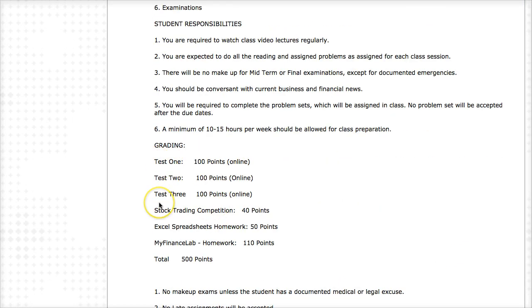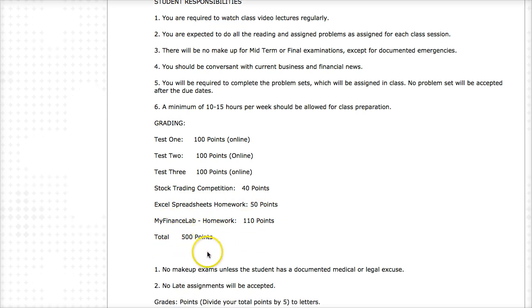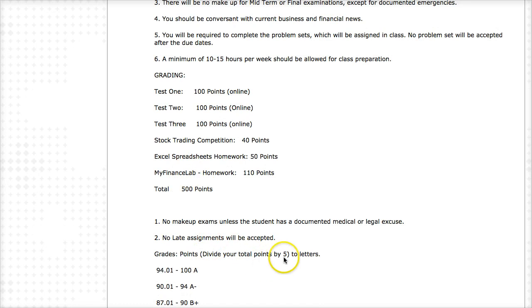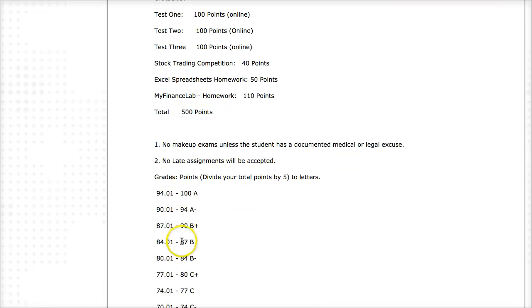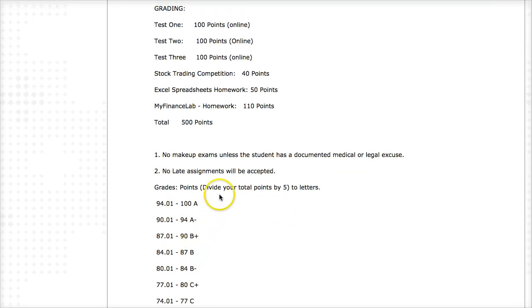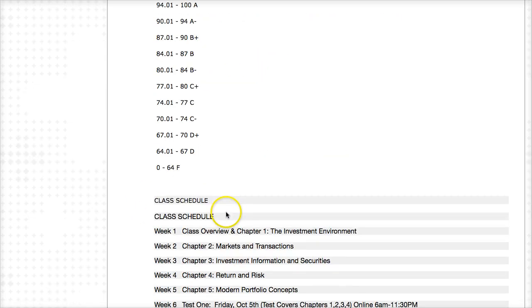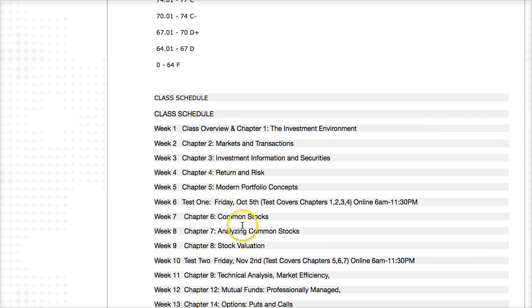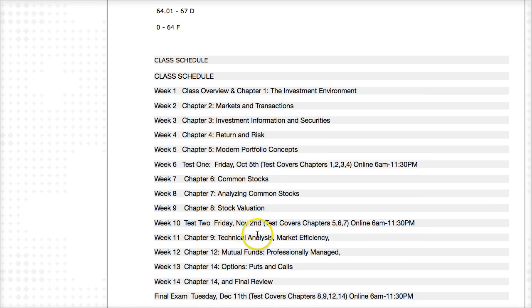We have 3 exams. Each exam is 100 points. The stock trading competition is 40 points. Excel spreadsheet homework is 50 points, and the My Finance Lab homework is 110 points for a total of 500 points. And then if you divide your points by a number, you can get the letter grade for the course. But in the grade book, My Finance Lab will have everything already as a percentage that will relate to this chart.